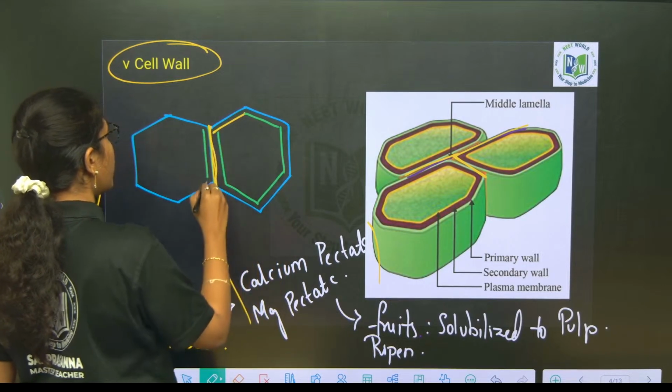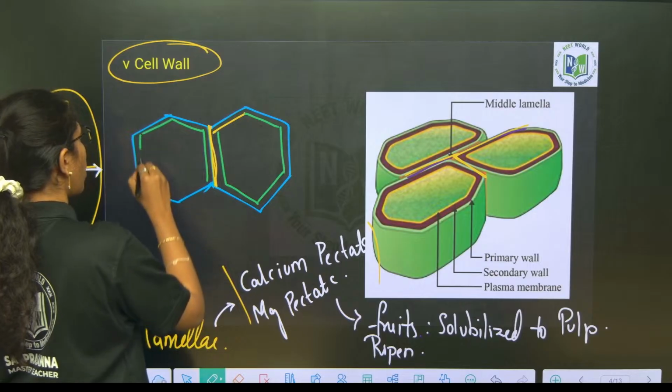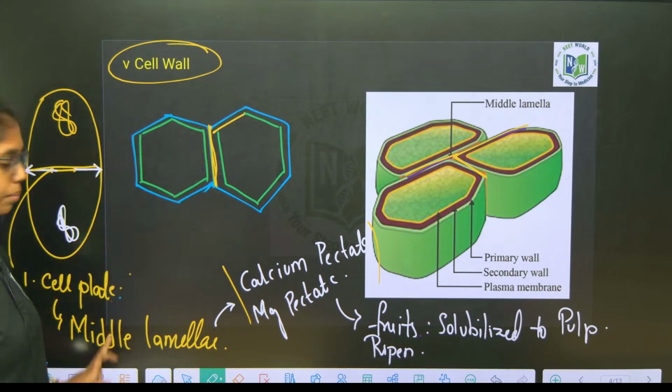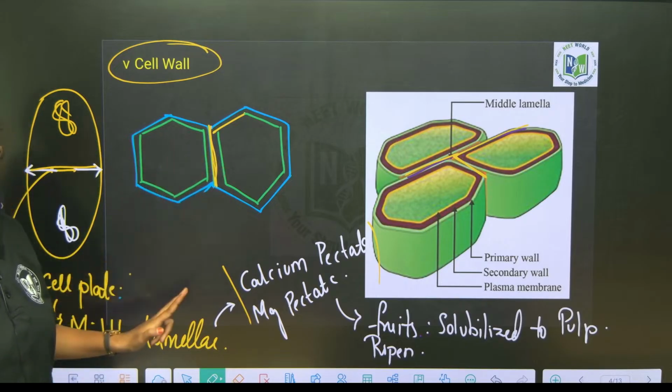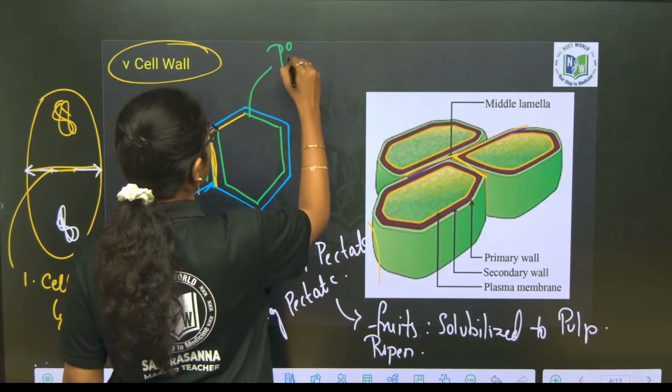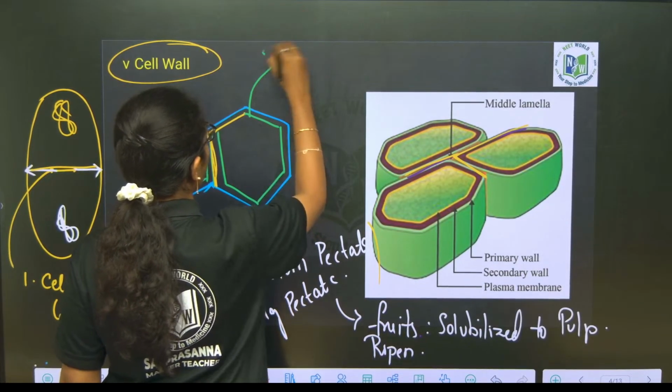Always remember, the cell wall layers are formed from outside to inside. First outer layer is what? Middle lamella. Next to the middle lamella, we have what? Primary cell wall.